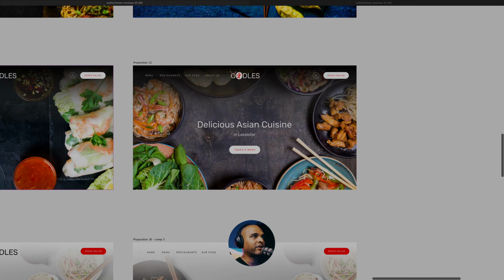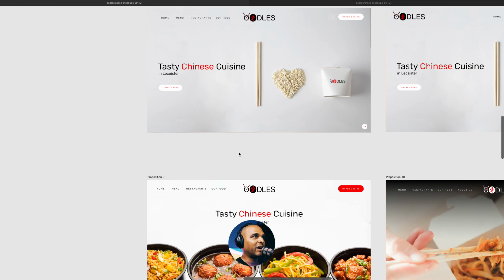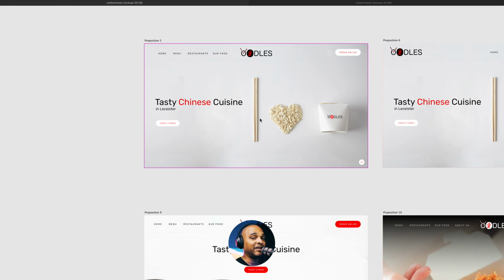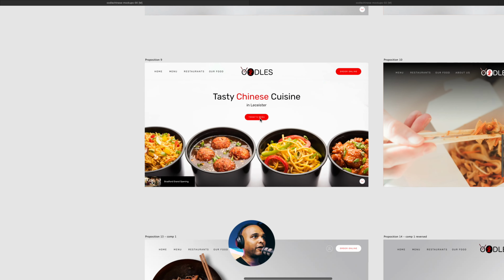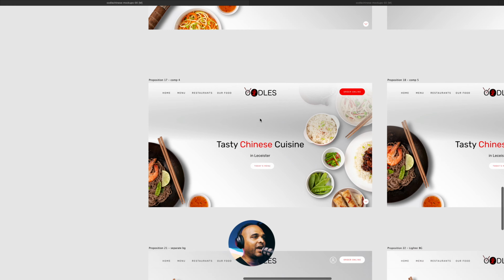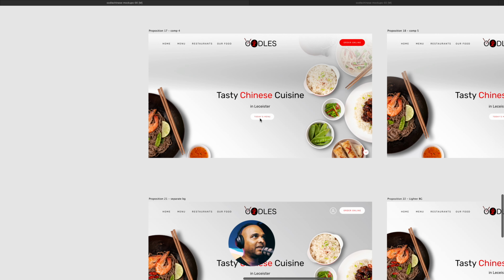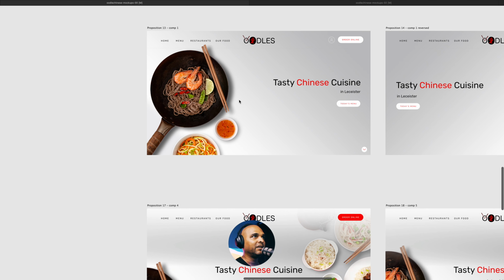Another dark background. So at this stage, I knew I wanted something like this, but I knew I couldn't use it because of what I've just explained. So what I did is, after I found the image and I showed you how I completely isolated each and every element, I started testing.